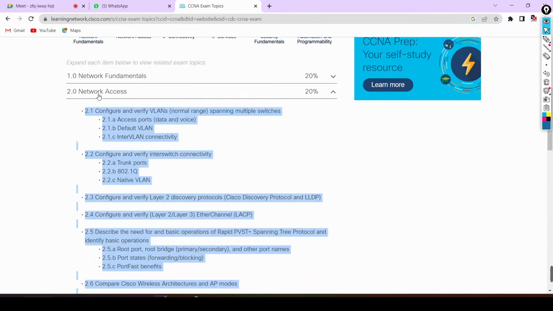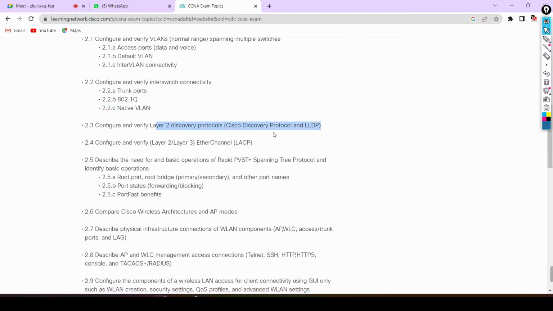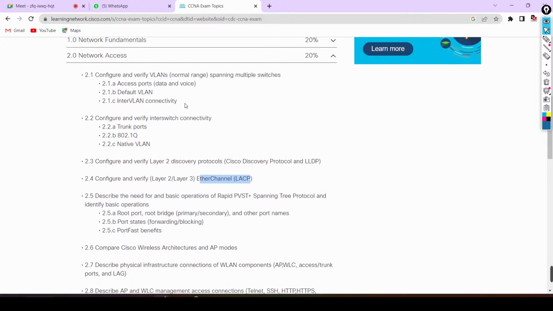Then network access. Guys, inside network access, we will understand VLAN, trunking protocol, trunking encapsulation protocols like 802.1Q and ISL, native VLAN, right? Layer 2 protocols like CDP, LLDP, EtherChannel. These are protocols of switching. So this section will be covered at the last of your course.